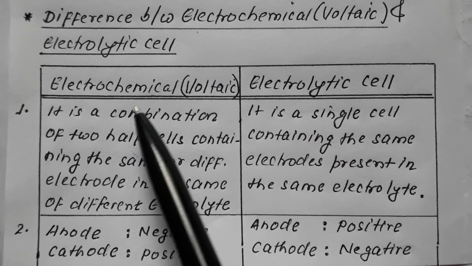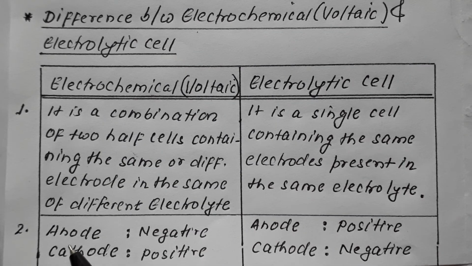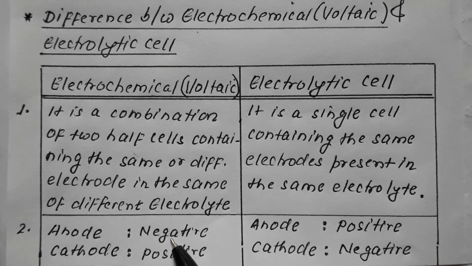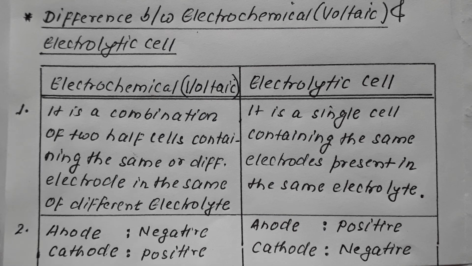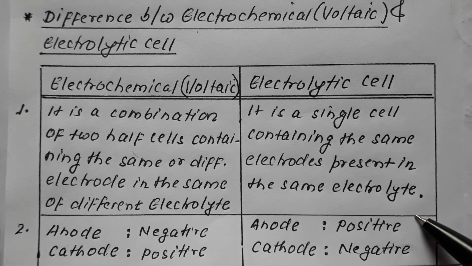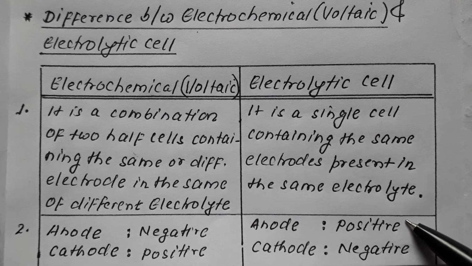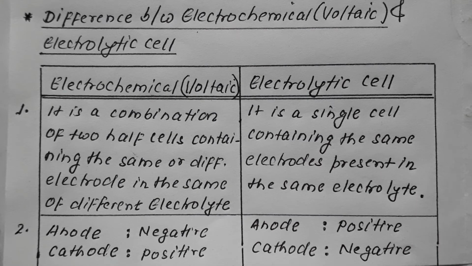In case of voltaic cell, I told you the anode is negatively charged, cathode is positively charged. In case of electrolytic cell, anode is positive and cathode is negative.